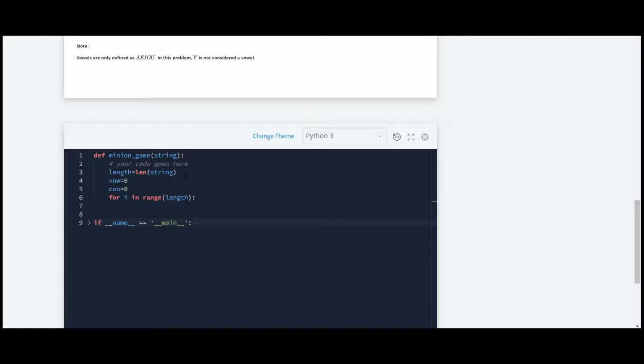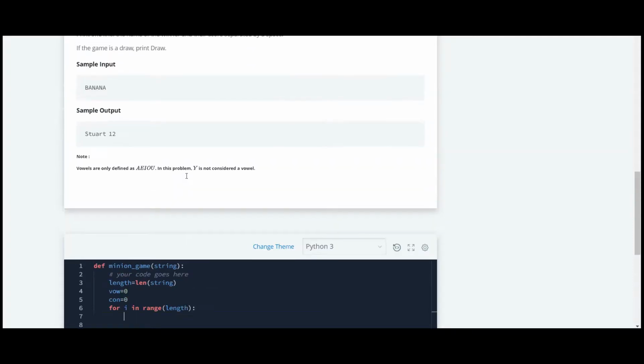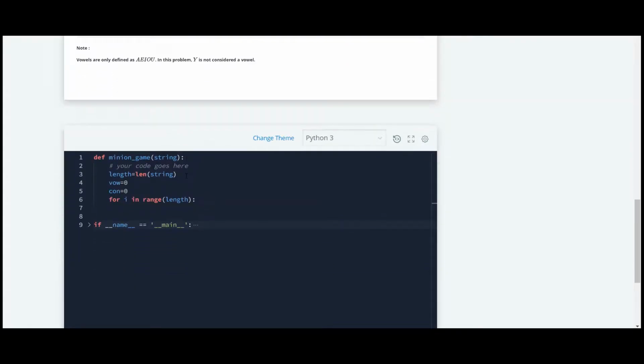And now we have to check whether that letter is a consonant or a vowel.